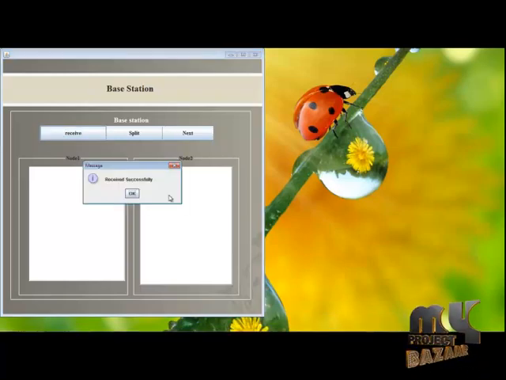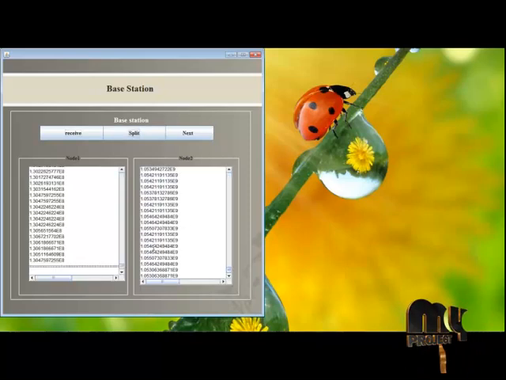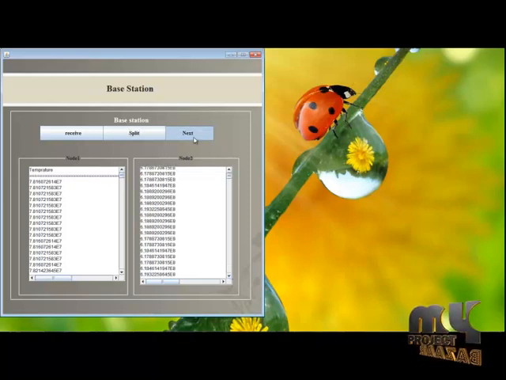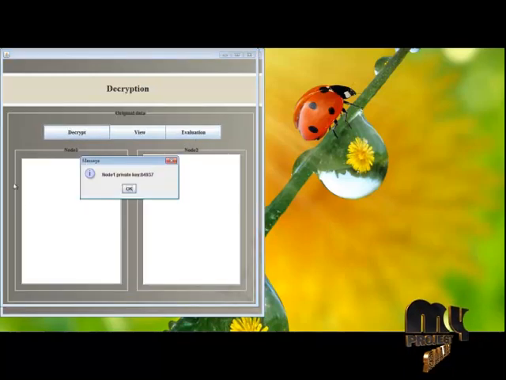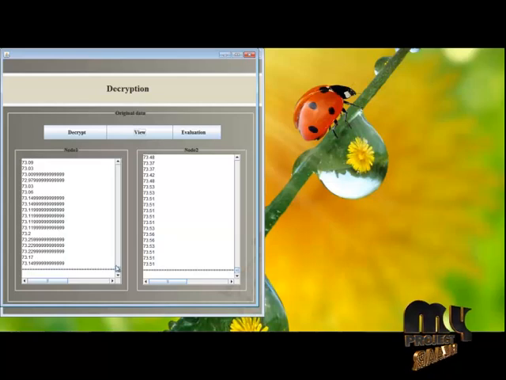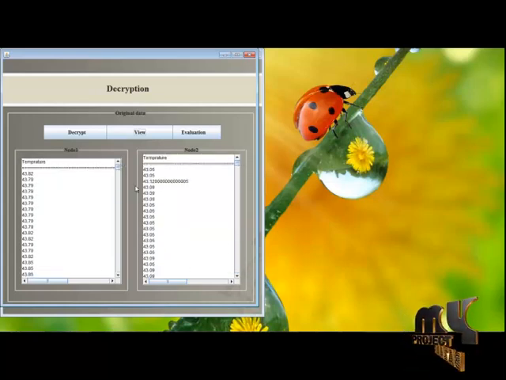The values are received successfully. Split the data into 2 separate node values. Click next. Decrypt with the node 1 private key and the node 2 private key. Decrypted successfully. Check the original values. Now we are going to get the original temperature values.